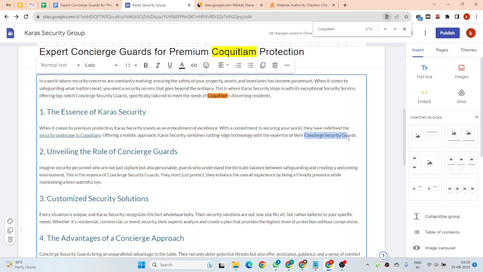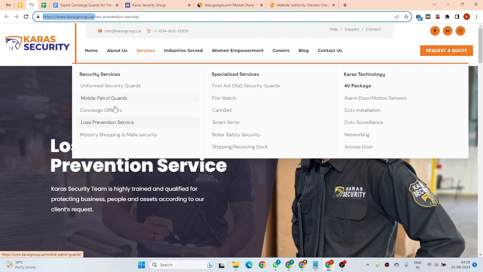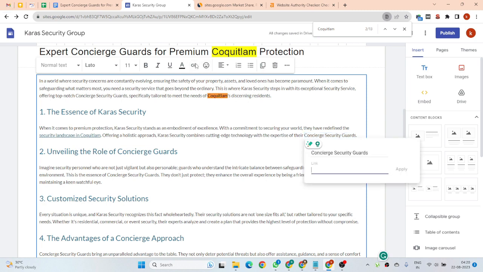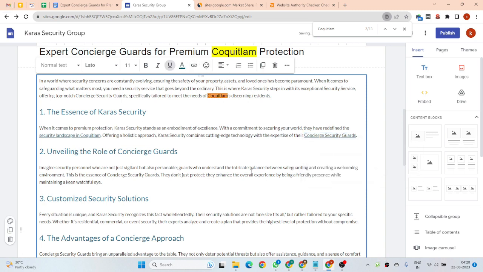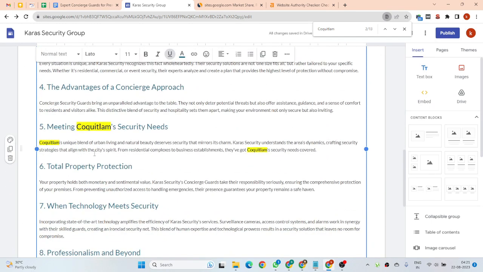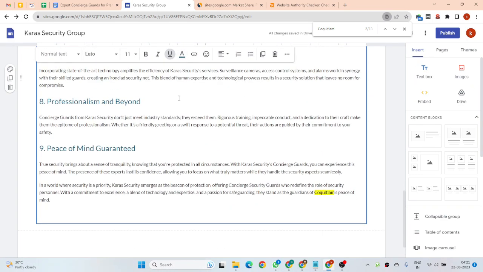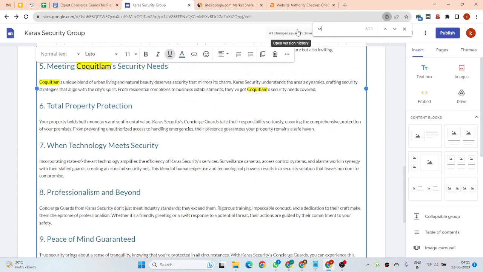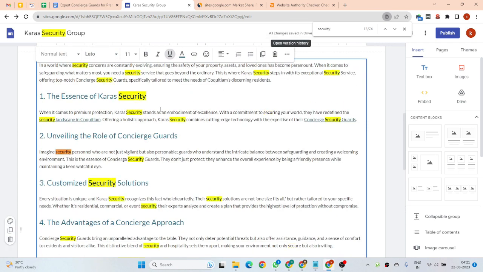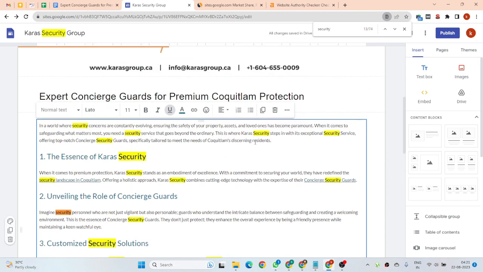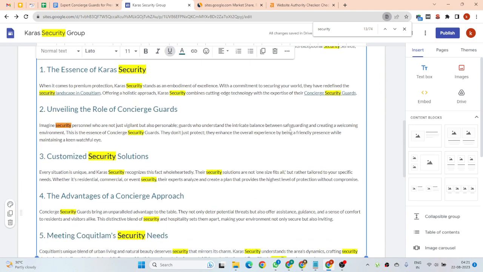Concourse security guards. This is also a keyword, so we can get a link for our website service pages. Concourse security needs. Okay, and now we can move forward for the security. Concourse security guards, security services, security guards.